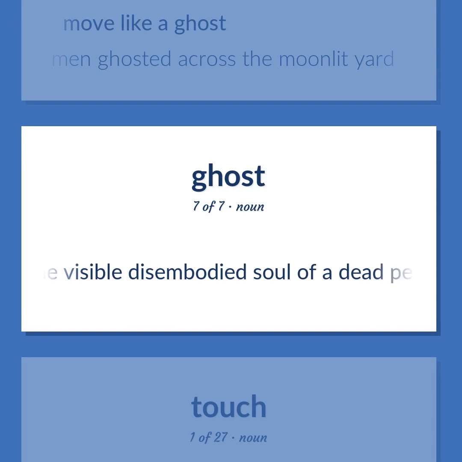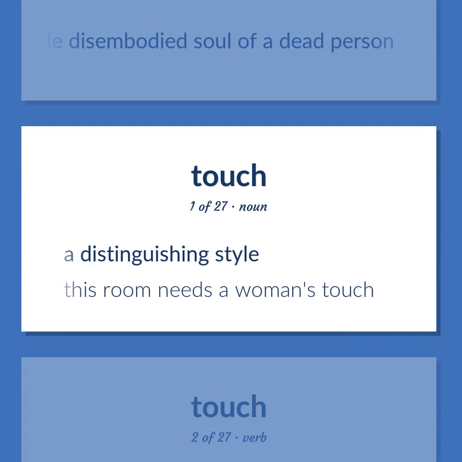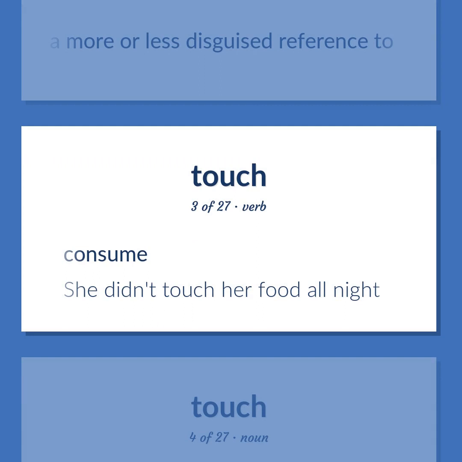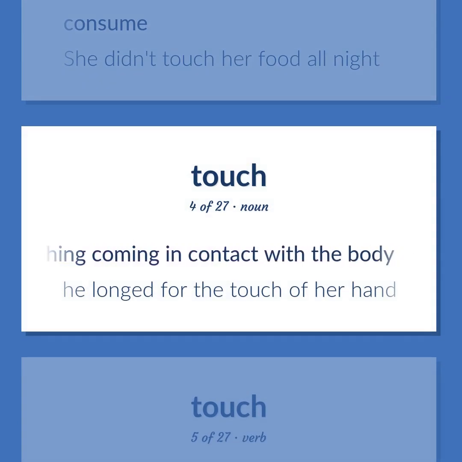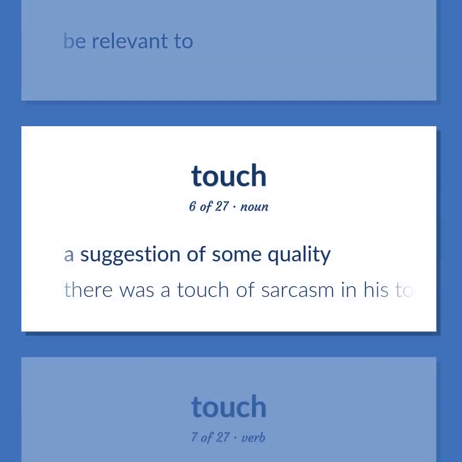The visible disembodied soul of a dead person. A distinguishing style. This room needs a woman's touch. Make a more or less disguised reference to. Consume. She didn't touch her food all night. The event of something coming in contact with the body. He longed for the touch of her hand. Be relevant to. A suggestion of some quality. There was a touch of sarcasm in his tone.